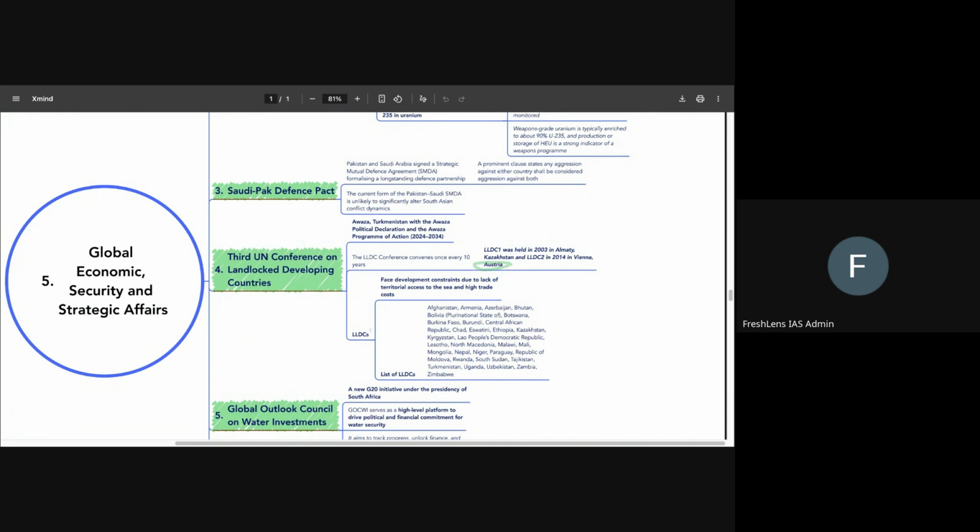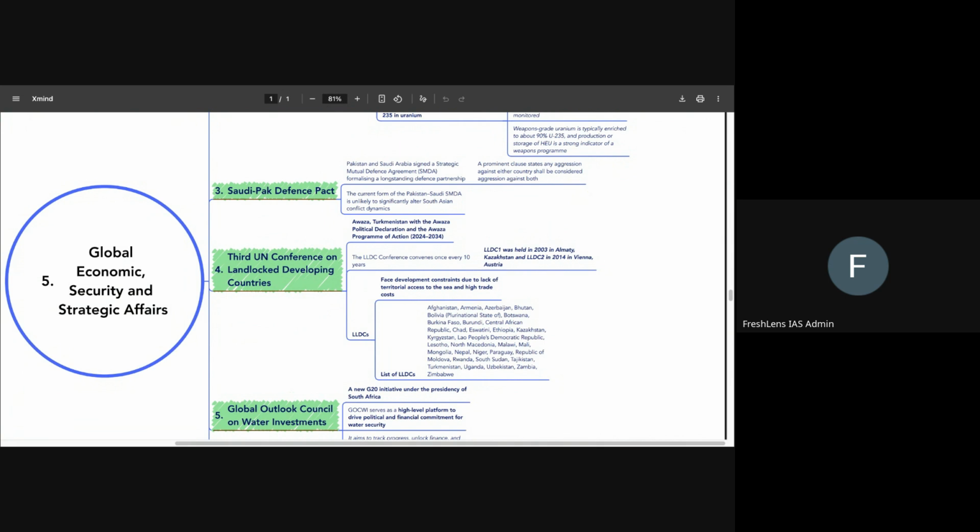Okay. Now, landlocked developing countries, what are they? So they are developing countries. That's very well understood. They are landlocked as well. And as you can see here, they face constraints due to lack of territorial access to the sea and high trade costs. So we know for a fact that, for example, even in case of India, more than 80% of our trade happens through maritime route, right?